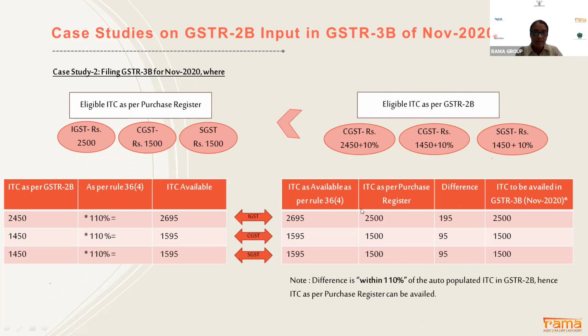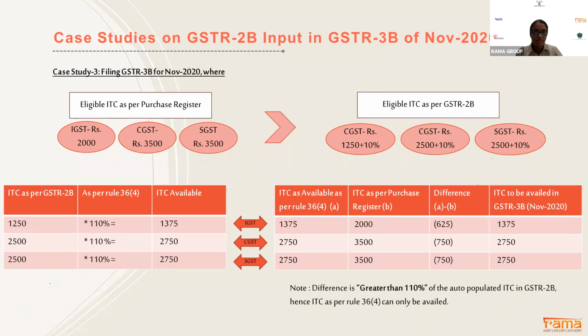It means that my eligible ITC as per purchase register is lower than my eligible ITC as per GSTR 2B. In that scenario, I can take the minimum of both of them. So as of now, I can take inputs only of my purchase register, that is 2500. I'm not eligible to take the additional 10% of whatever is reflecting in my 2B.